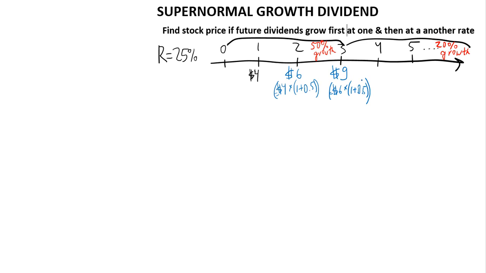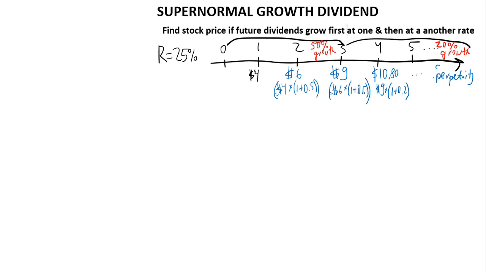Is this how we would keep calculating the future dividends? No, we cannot use the 50% dividend growth rate anymore after year 3, because after year 3 it changes to only 20%. Okay, what's dividend in year 4? We take $9, and just like we did in the last 2 years, we multiply by 1 plus 20% growth, which gives us $10.80, and so on in perpetuity, right?